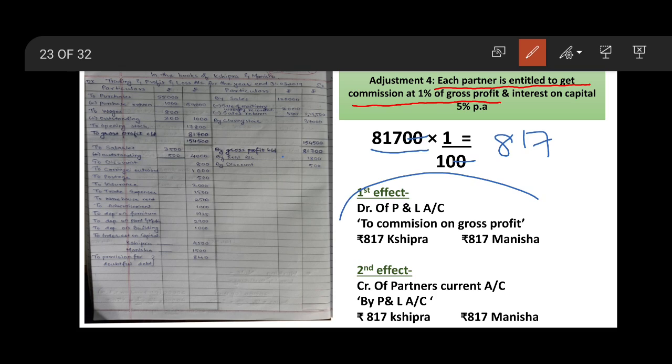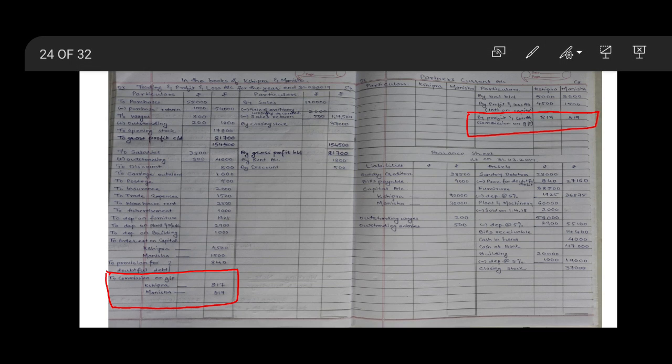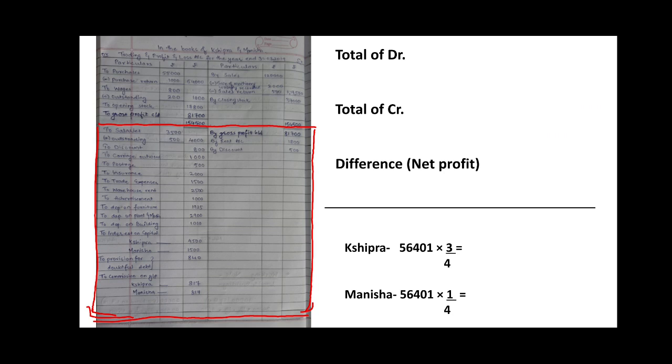It is transferred to the debit side of profit and loss account, writing to commission on gross profit, Shipra's 817 and Manisha 817. In the same way, second effect, partner's current account credit side by profit and loss account, Shipra 817 and Manisha 817. In this way, it is written to the debit of profit and loss account to commission on gross profit, and in the same way it is transferred to the partner's credit side. After this, we'll close